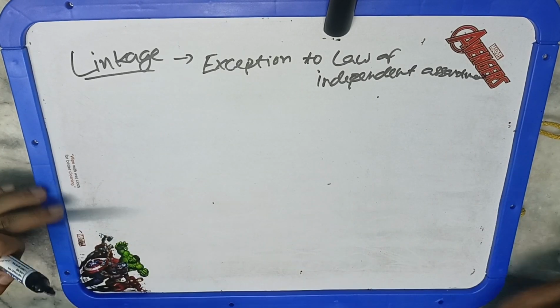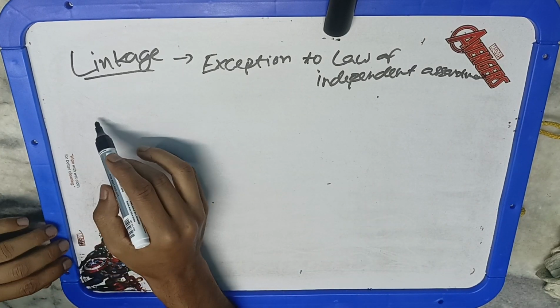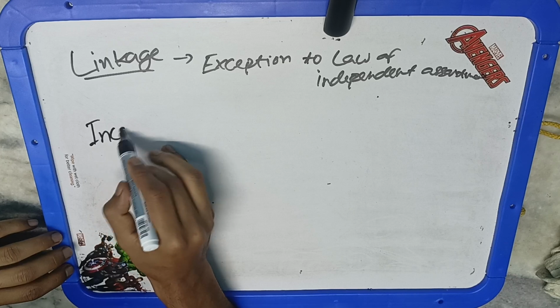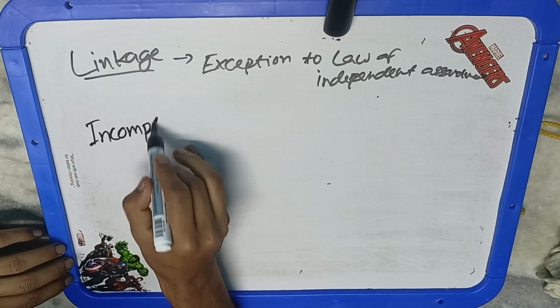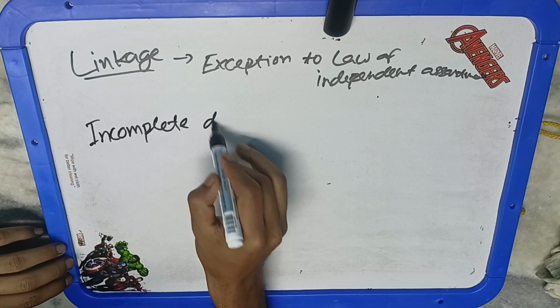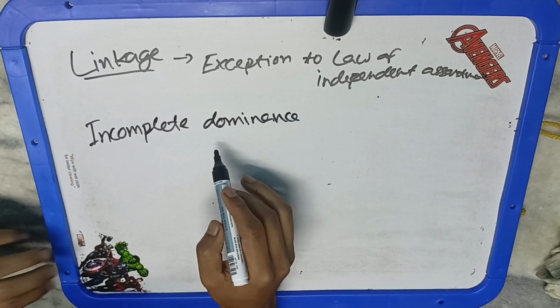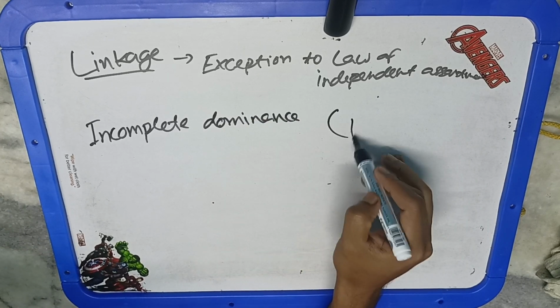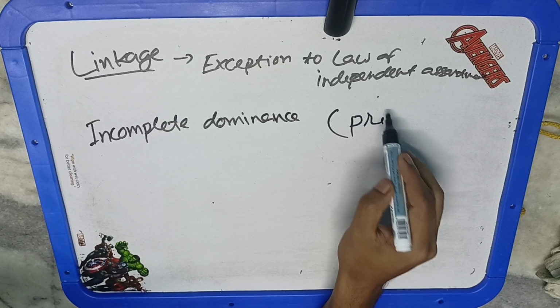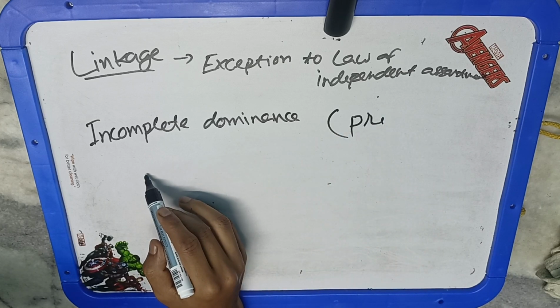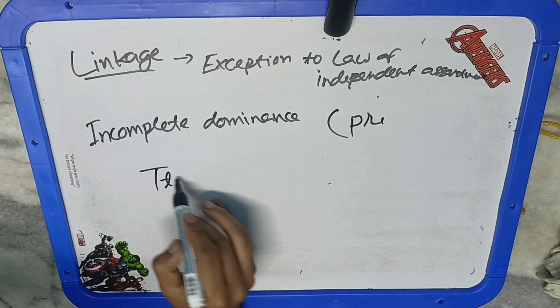Then there is incomplete dominance. Now what is incomplete dominance? Incomplete dominance is an exception to the law or principle of dominance. Now what does the principle of dominance say? The principle of dominance says that the homozygote will always be equal to the heterozygote for a dominant allele.